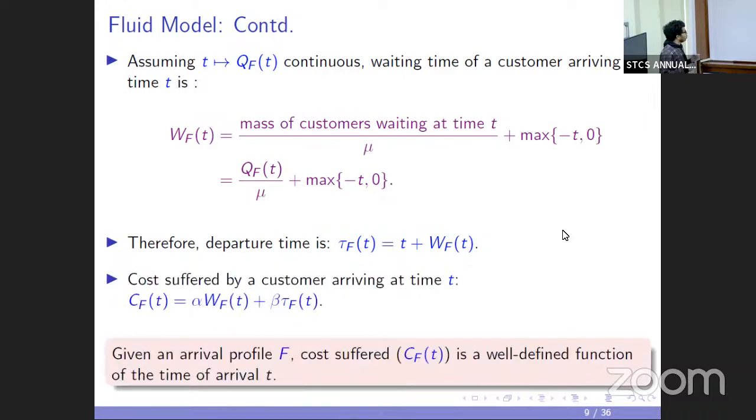And with this, the cost suffered by a customer arriving at time t is also well defined, and this completes the definition of the game. First the customers collectively decide an arrival profile, and with this, the cost suffered by every customer becomes well defined as a function of their time of arrival.